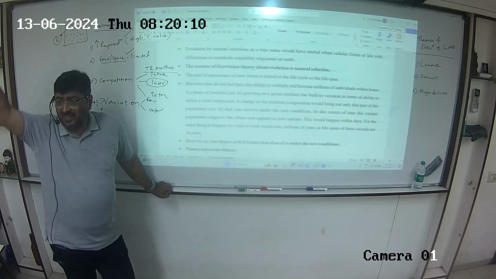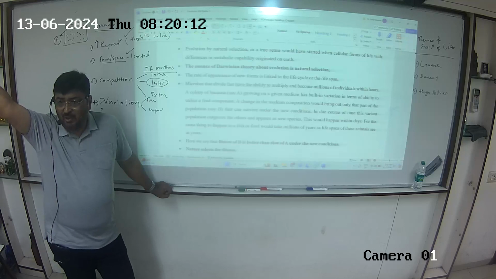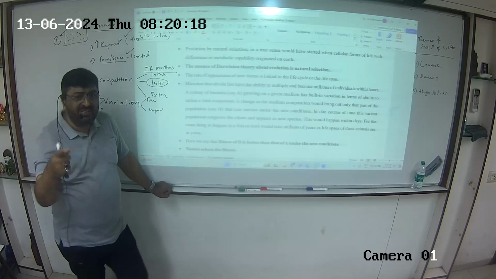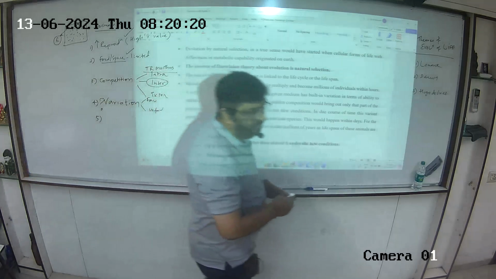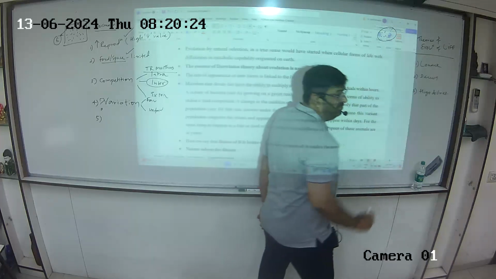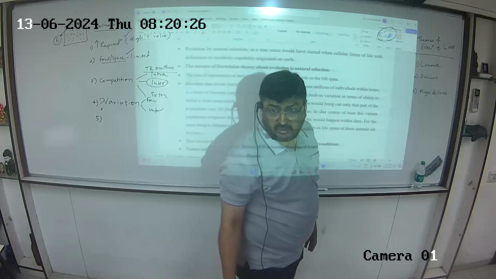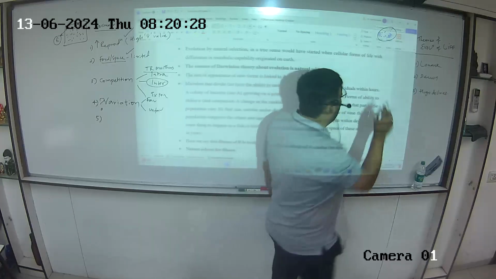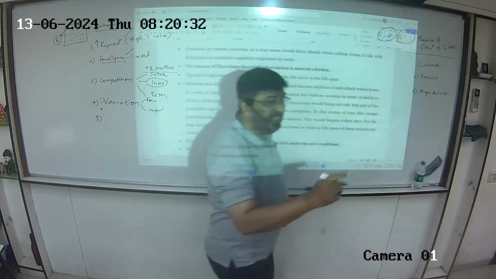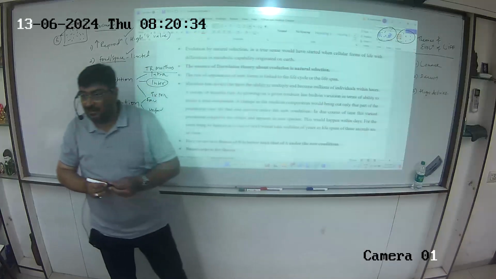Say you have a cellular form of life developing, non-cellular, right? Non-cellular was 3 billion and cellular was 2 billion. When cellular forms have come, will this cellular form perform metabolism? Yes or no? Yes. So when you have two cells with difference in their metabolic capacity, this is variation.